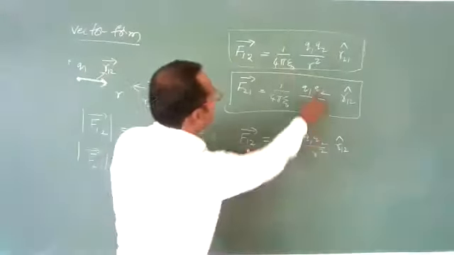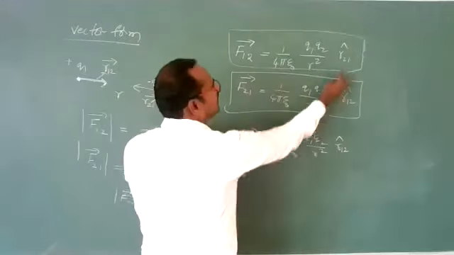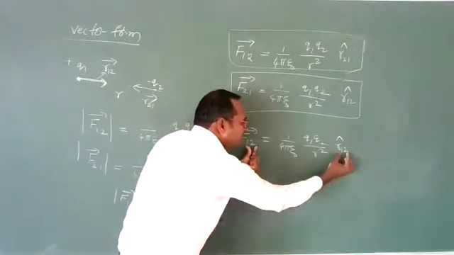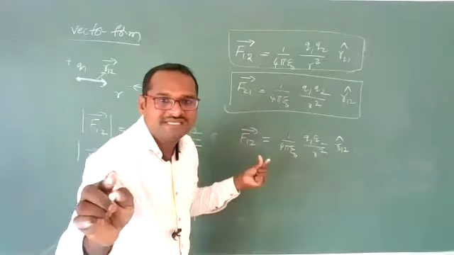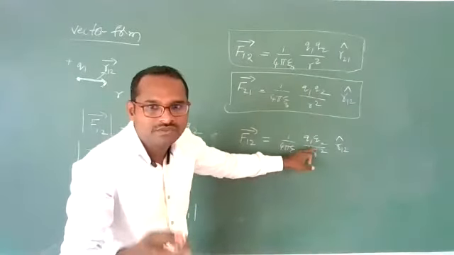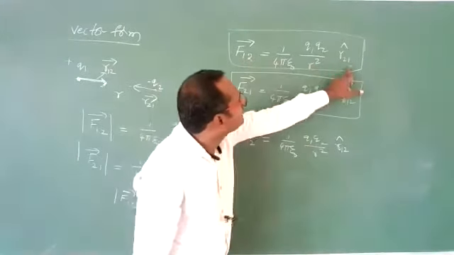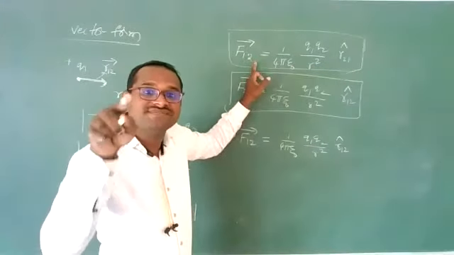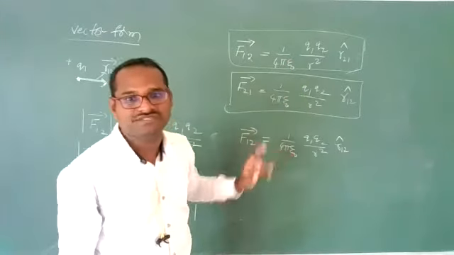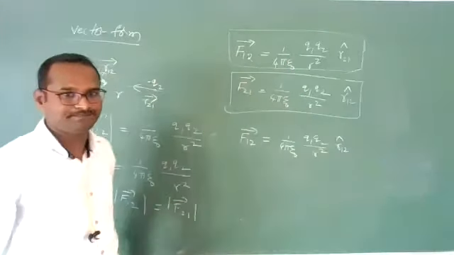See the difference between these two. Here r21 is written, here r12 is written. If these suffixes are the same, that means the charges are of different types, one positive, one negative. If it is 1 2 and 2 1, the charges are of the same type. Repulsive force indicates away from each other, and attractive force indicates towards each other.